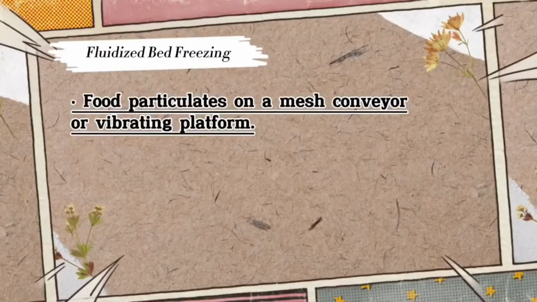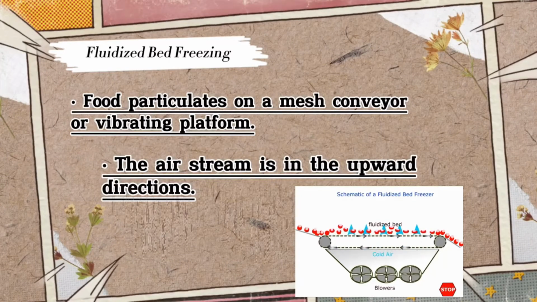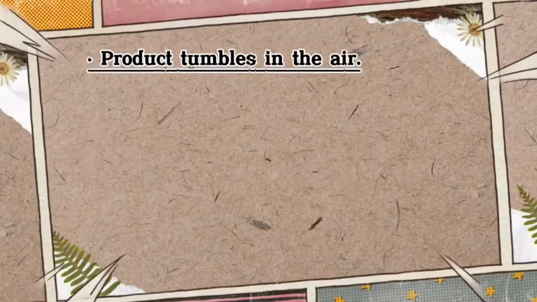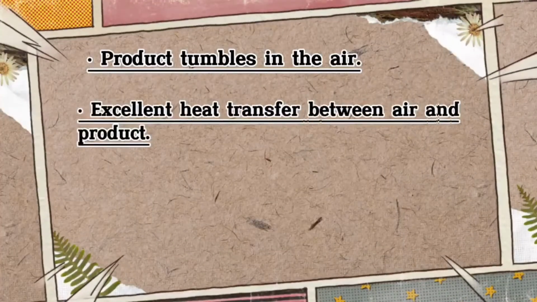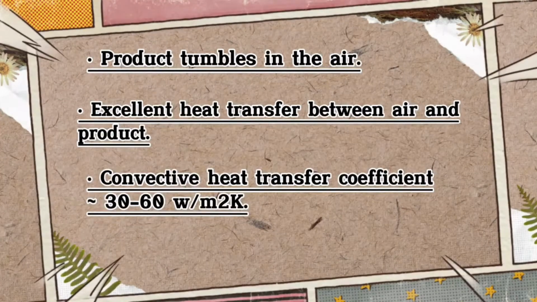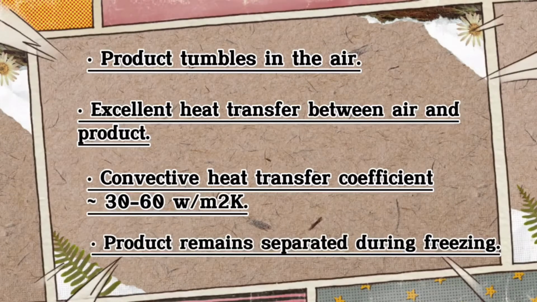Food particulates on a mesh conveyor operating platform. The airstream is in the upward direction. Velocity of air is adjusted to lift the product off the belt. Product tumbles in the air. Excellent heat transfer between air and product. Convective heat transfer coefficient 30 to 60 watt per meter square degree Kelvin. Product remains separated during freezing.